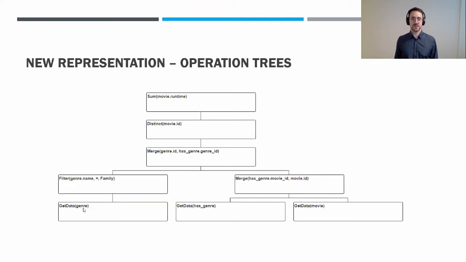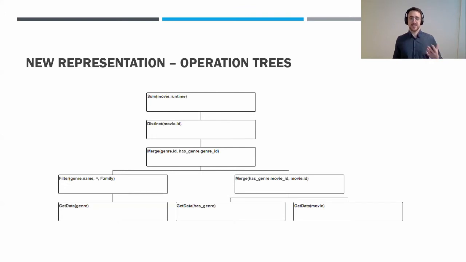So what we have here is all these tables that are involved in this query. We have the filter for filtering all the genres that are family. And then here at the end, we have the sum over all the runtimes. In order to answer the question of summing up all the runtimes, we first have, of course, to answer the sub-question, what are all the family movies, and so on.